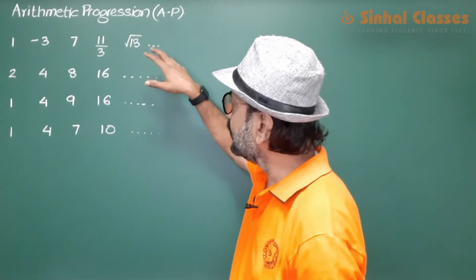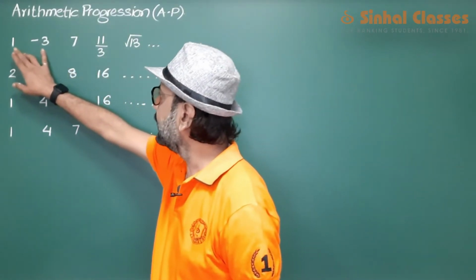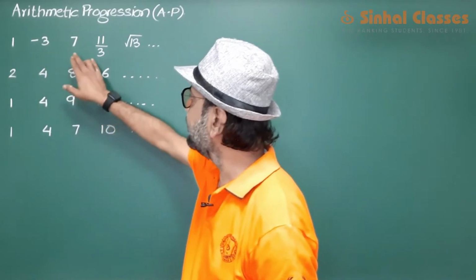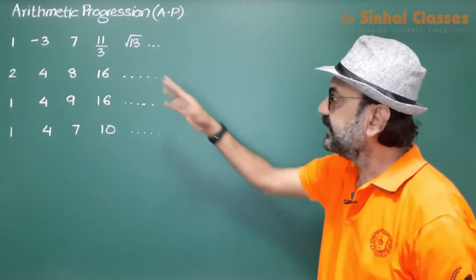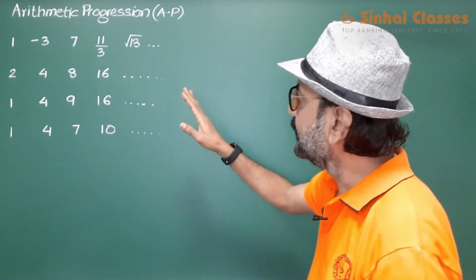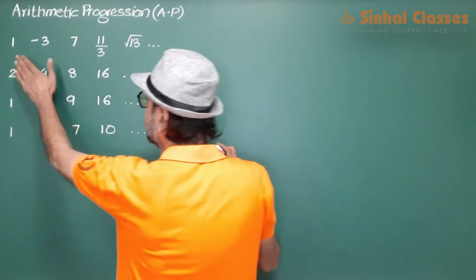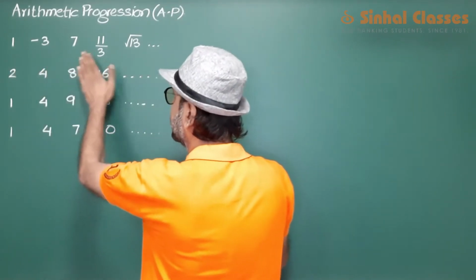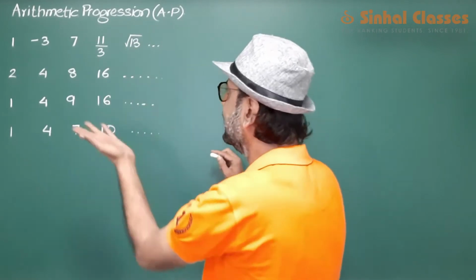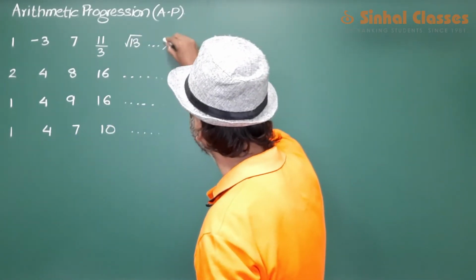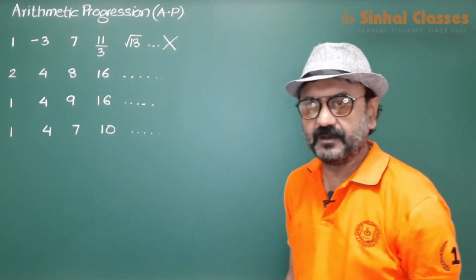You'll just look at the numbers and you may feel that after 1 comes minus 3, then 7, then 11 upon 3. In these numbers, there is no such connection. So it becomes difficult for us to predict that if after 1 came -3, then 7, then 11 upon 3, then root 13, what will come next? It is not possible for us to predict. So here prediction is not possible.